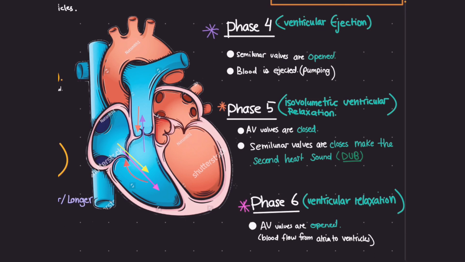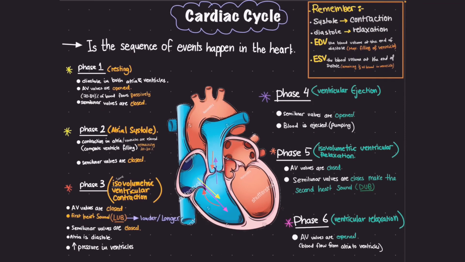Lastly, there is phase 6, which we call ventricular relaxation. At this phase, the atrioventricular valves are opened. Why are they opened? Because the blood pressure in the ventricle will drop further below that of the atria, and that will lead to opening of the atrioventricular valves, and the blood will flow from atria to ventricle, and the cycle will go over again and again.